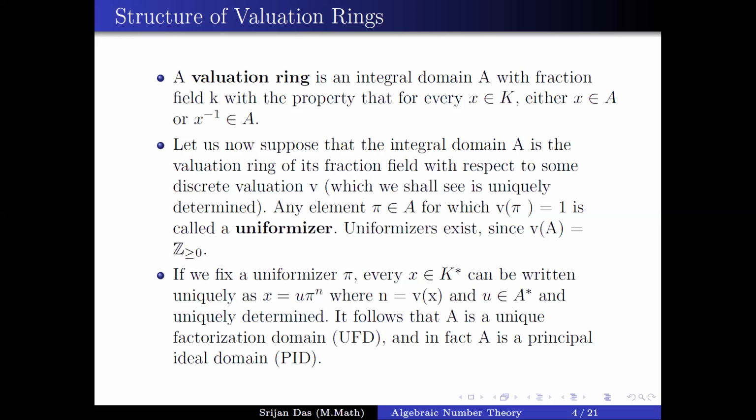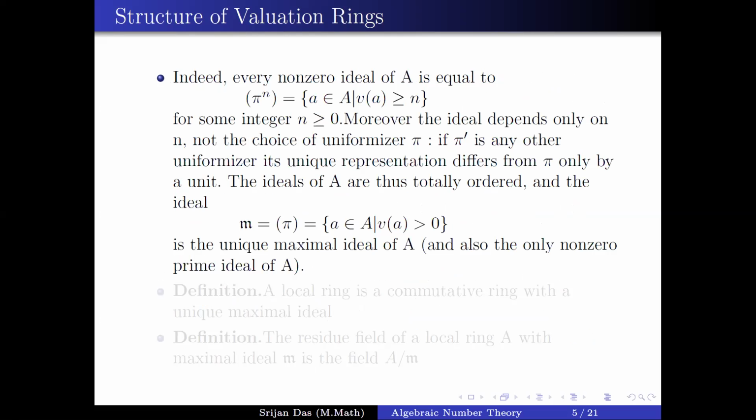And we know that the valuation 0 elements are actually the units. So x by π to the power n is actually u, where u is a unit. So from that we can write that x is equal to u π to the power n. So this actually gives an important result. The result is every non-zero ideal of the valuation ring A is actually a principal ideal, which is generated by some π to the power n.